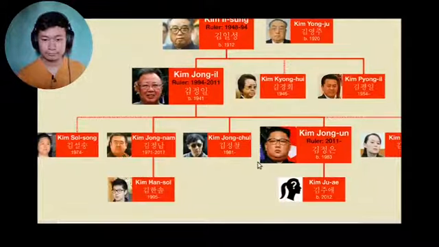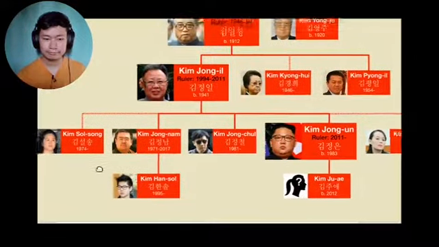But Kim Jong-un was not actually his firstborn son. And this is why the family tree gets a bit complicated at this point. Kim Jong-il is thought to have had at least 2 wives and 3 mistresses. The exact number of children that he has is unknown, but I'm going to point out the main ones.